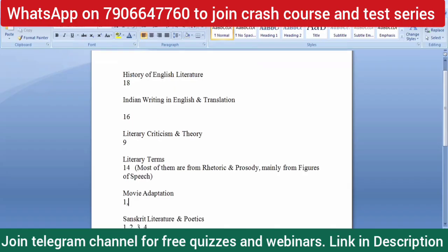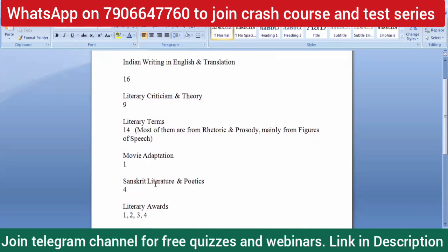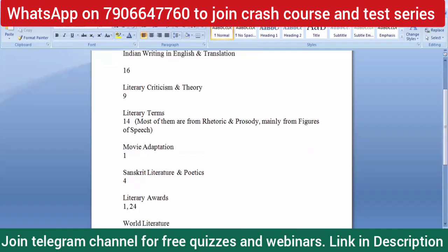Movie adaptations, we have only 1 question. Science, literature, and poetics, we have 4. Literary awards, 4 questions, 3 from the Nobel Prize and the Jnanpith Award, right?